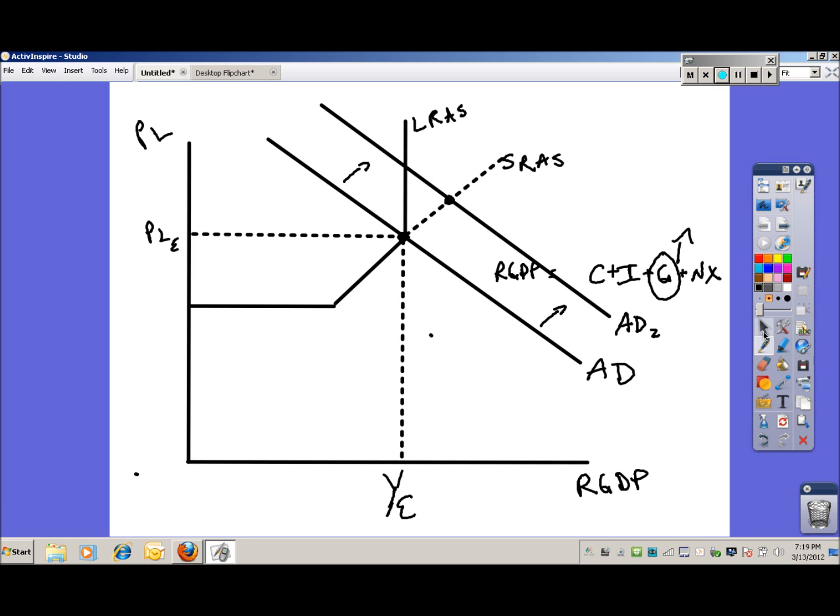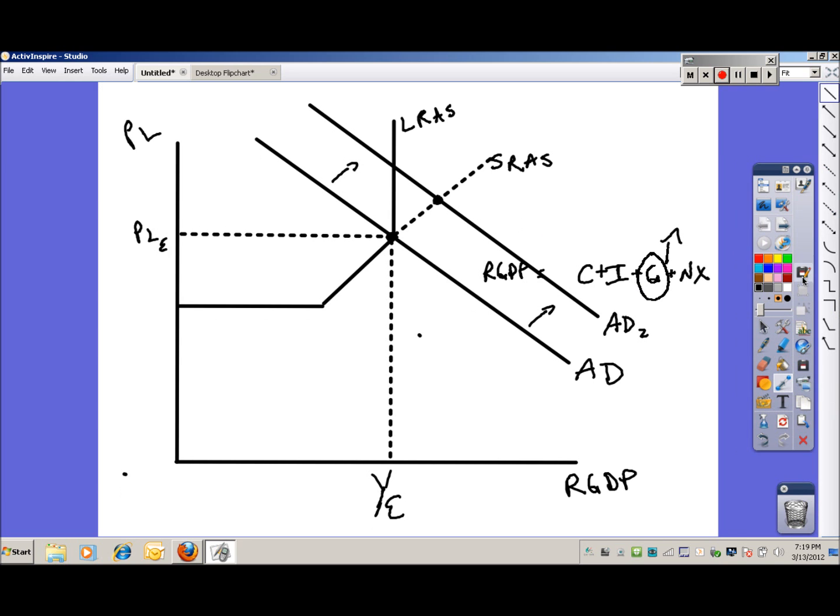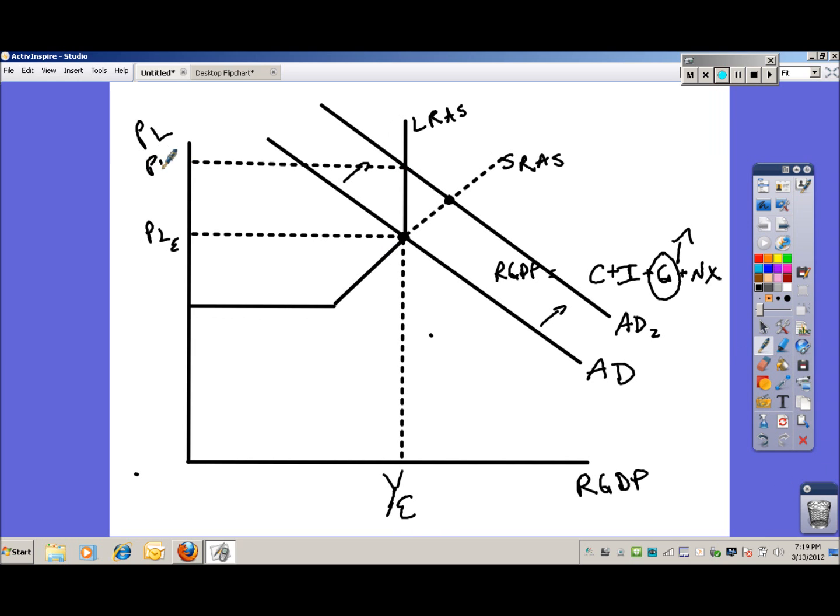In the long run, we could take a look at this graph. What we're going to find is that in the long run, remember, at the long run aggregate supply curve at this intersection point, we're not going to be changing full employment because in the long run we can't. In the long run, we have maximized all the resources to the best use, or our PPC that we talked about before. So we're not going to find any employment changing, or at least output changing at this employment level. All we're going to do is see an increase in the price level at that point. Okay, so this would be PLE2 to show that.